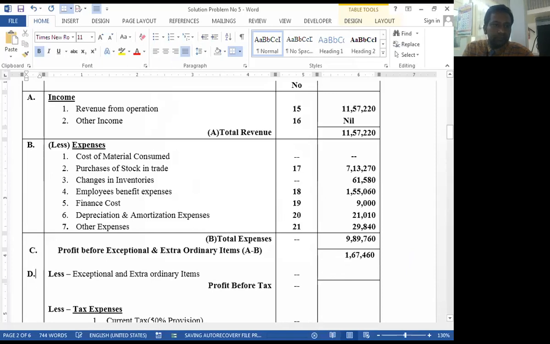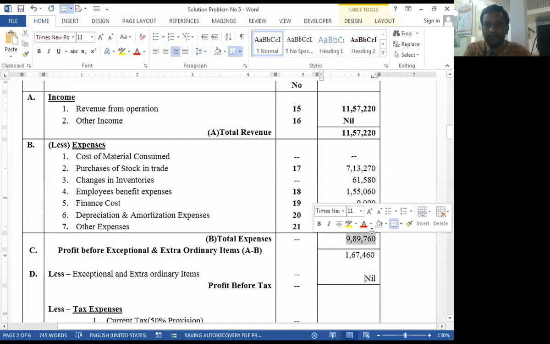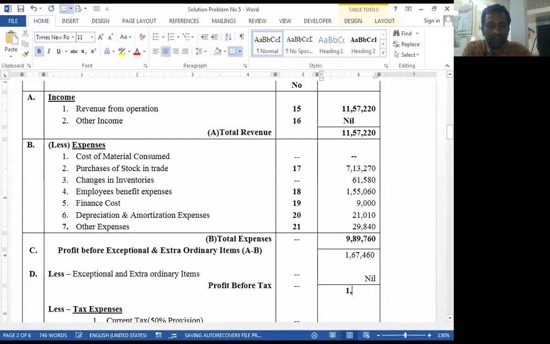D. Nil. Okay. Then 1,67,460 minus nil. That means profit before tax is also 1,67,460. Now this is the profit before tax.